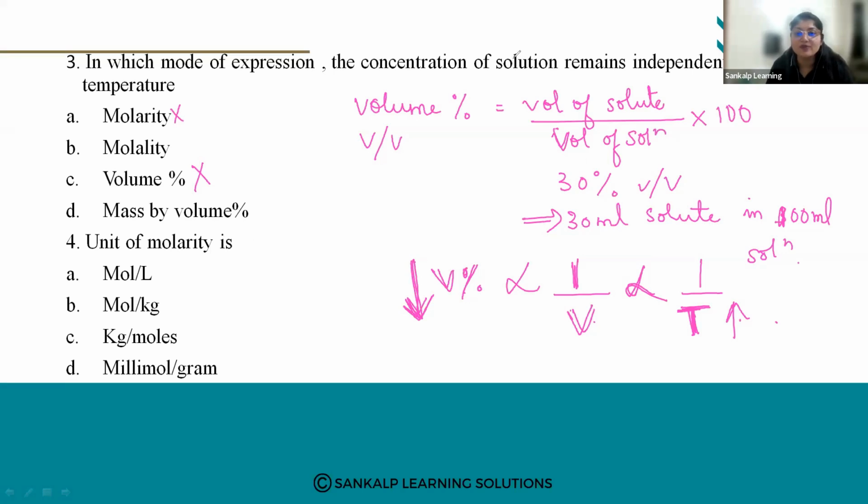Next is mass by volume percentage. What do you mean by mass by volume percentage?